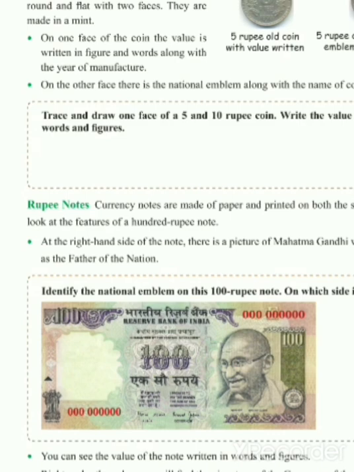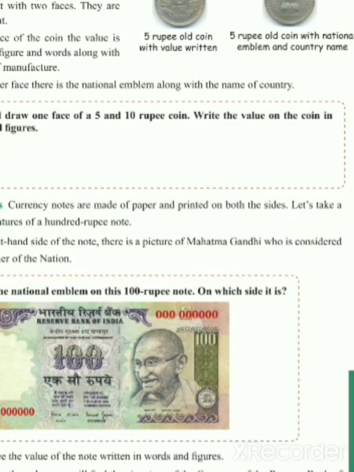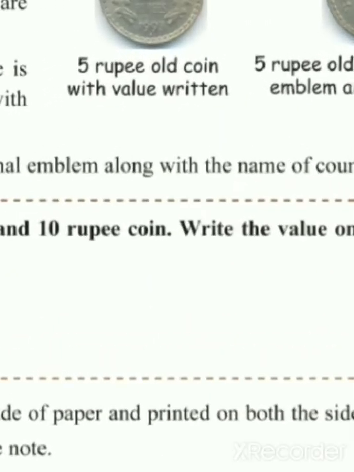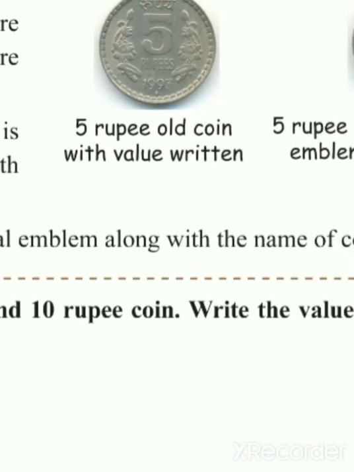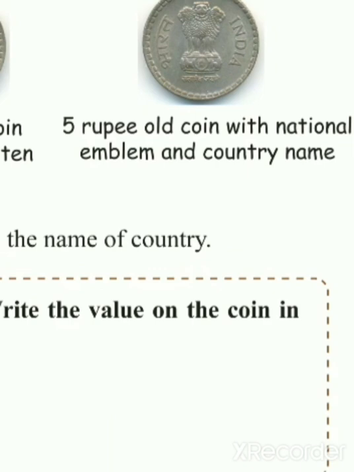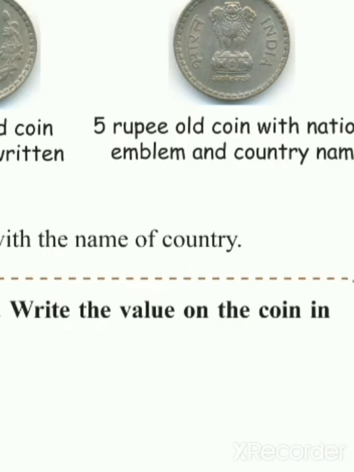Coins are round and flat with two faces. They are made in a mint. Now, on one face of the coin, the value is written in figure and words along with the year of manufacturing. Now, when you see the coins, what is seen in that? If you see here, it shows the value of the coin, it shows in which year it is made, and it also shows the national emblem to represent the Indian rupee.